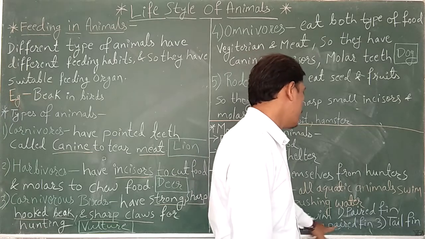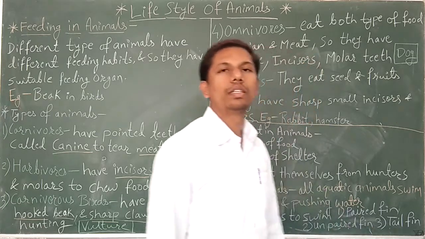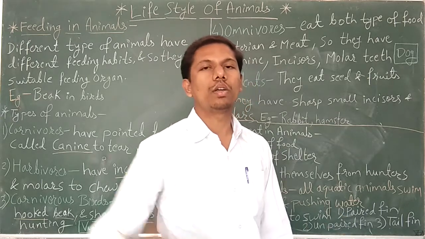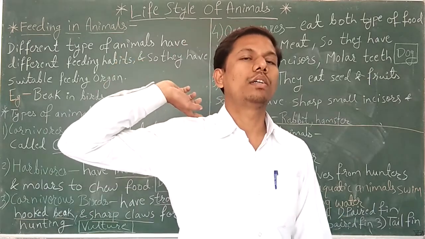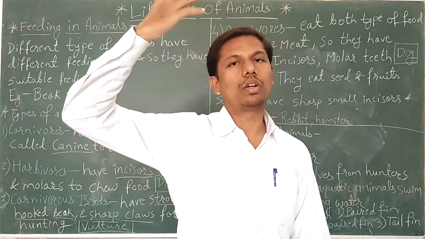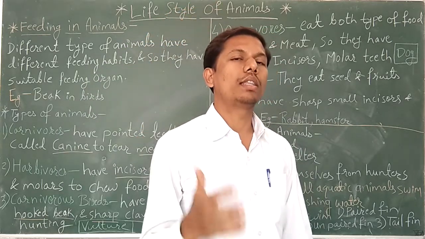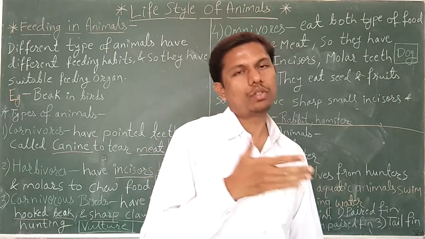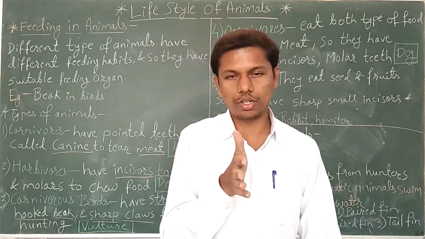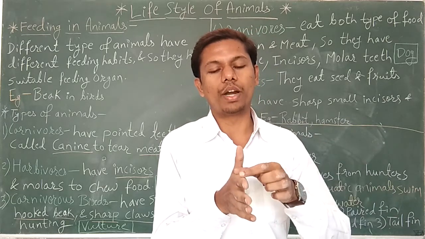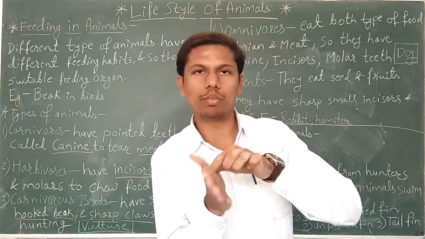Second is unpaired fins. They are present on the back side of the fish, on the top, and are needed for maintaining the balance of the fish in the water.